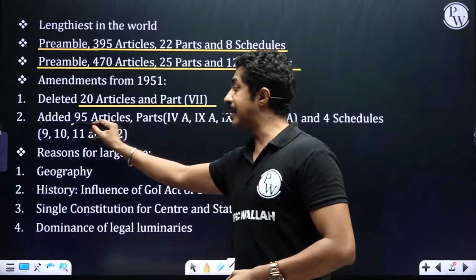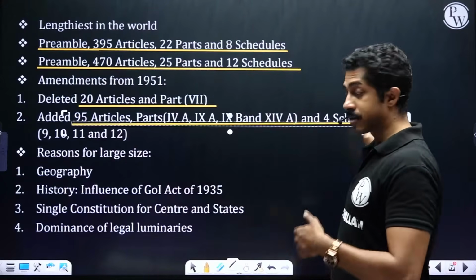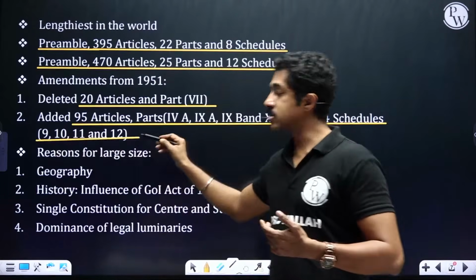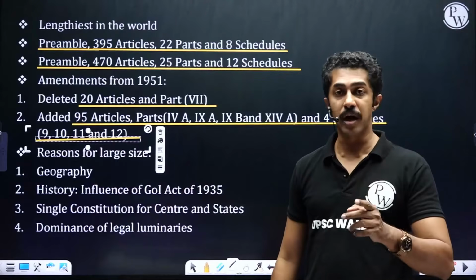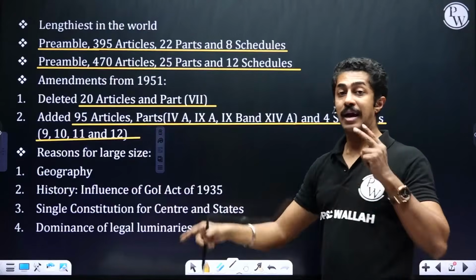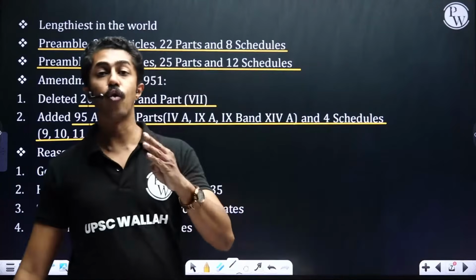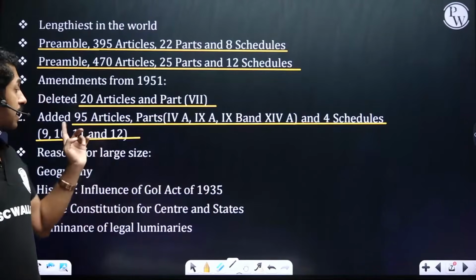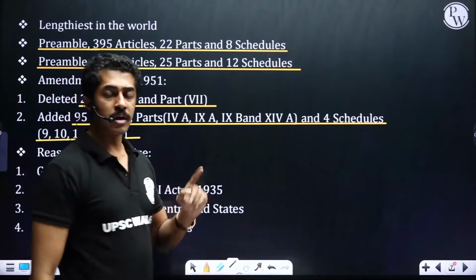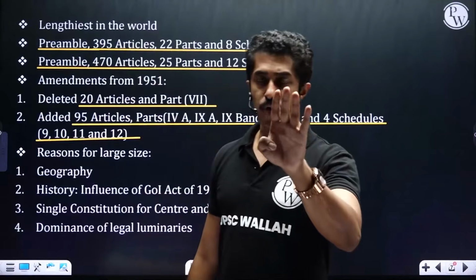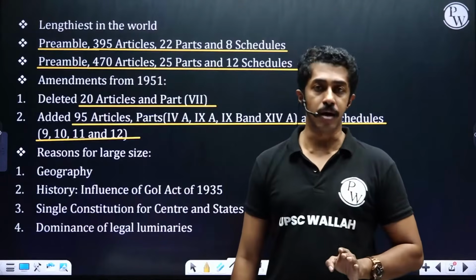It has added 95 articles and parts. What all parts? Parts 4A, 9A, 9B, 14A, and 4 schedules: 9, 10, 11, 12. 95 articles, 4 parts, 4 schedules have been added.